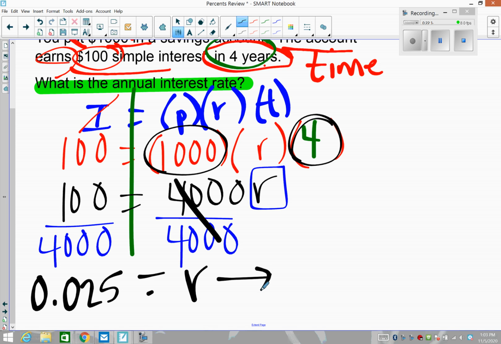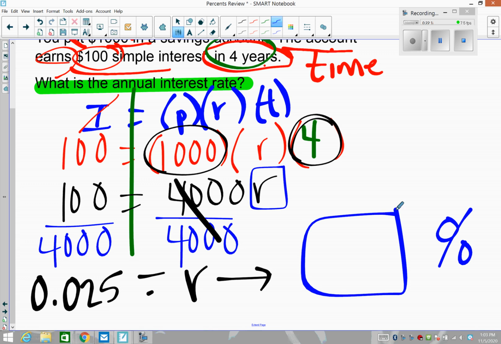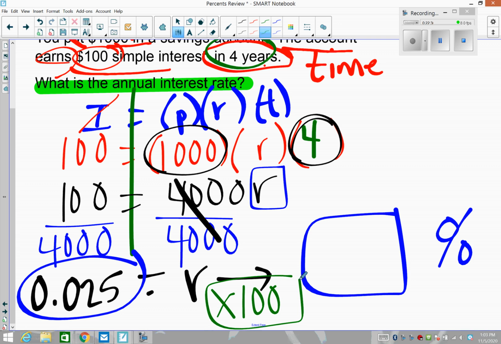Now we have to convert that to percent for the rate. So in the formula, that's what we use. We use the decimal form in the formula, but the actual percentage, we're going to have to convert back. And we do that by multiplying by 100 to get it back, which is the same as moving the decimal 2 places to the right. So that would be a 2.5%, what we call rate. And you maybe have heard that on a commercial before. A lot of times, like auto insurance, things like that, or auto sales, they talk about the rate or the APR, annual percentage rate.